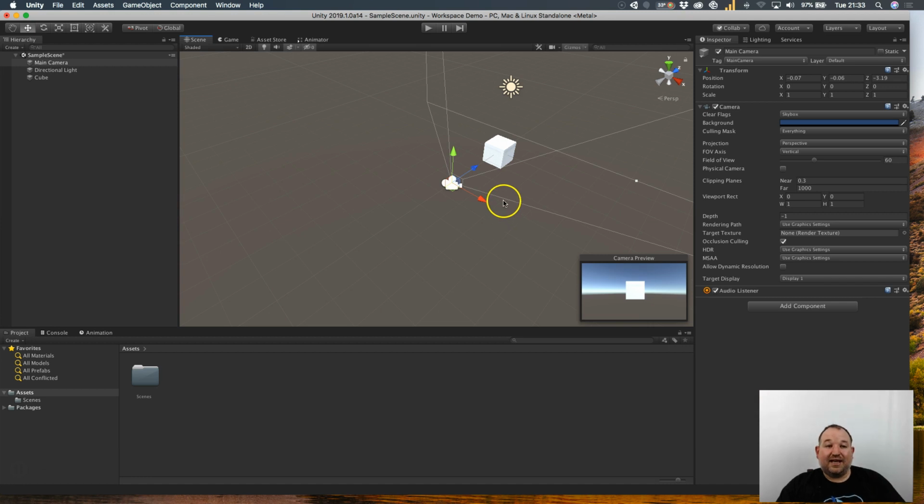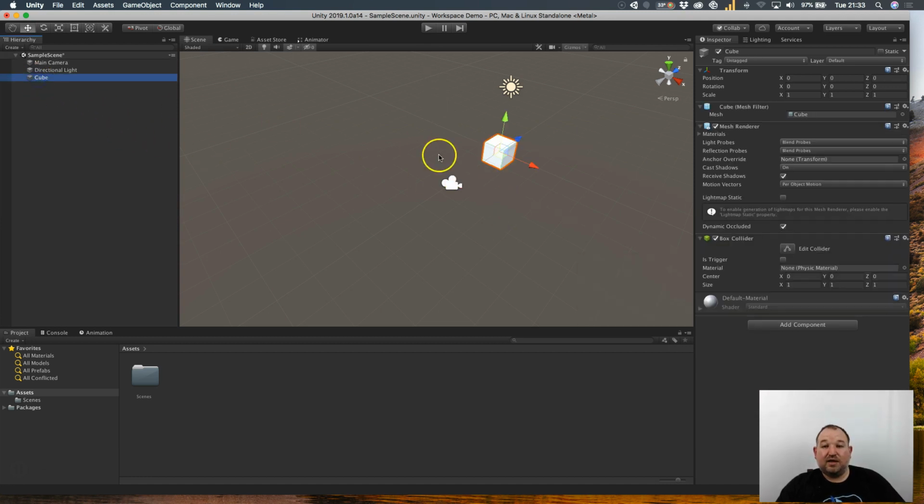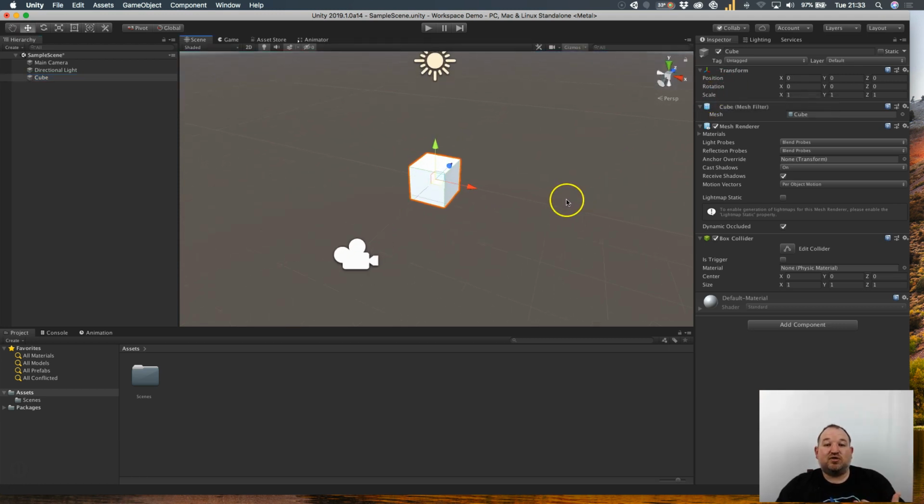Now, what I want to do next is actually select the cube and show you the second tool. Now, inside the transform, after position, we have rotation. Now, if we imagine these three axes as poles going directly through the side of this object, or directly from top to bottom of the object, or front to back, then you can imagine rotating on that pole as if we were twisting the pole going through.